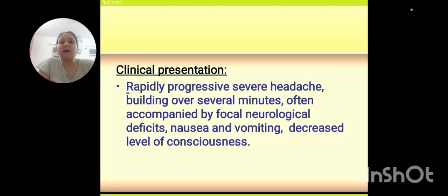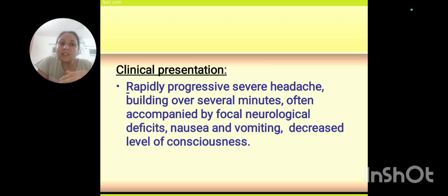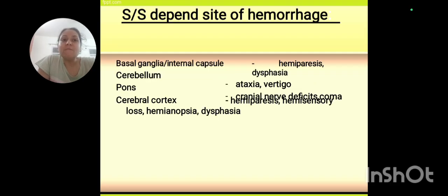Here, in this hemorrhage, you find that it progressively develops within minutes. It is followed by focal neurological deficits, nausea, vomiting, and decreased level of consciousness.